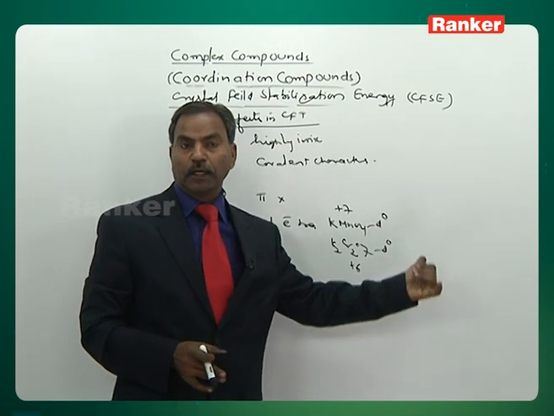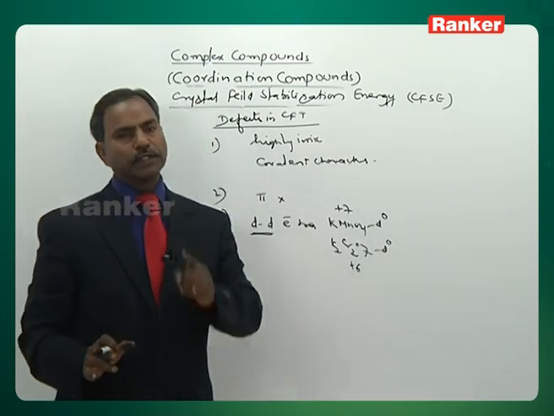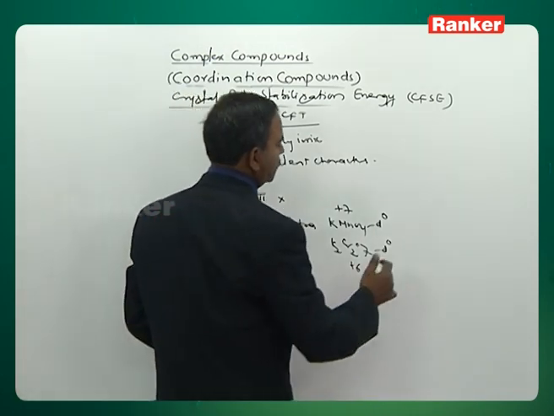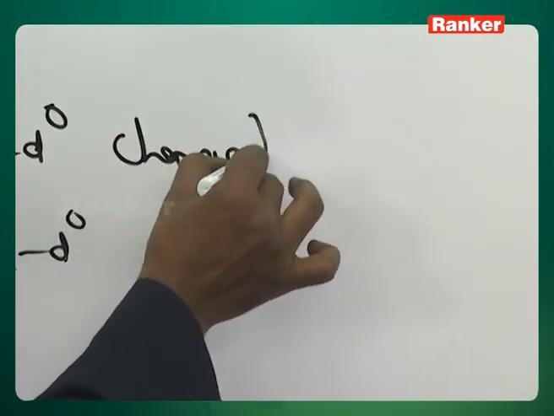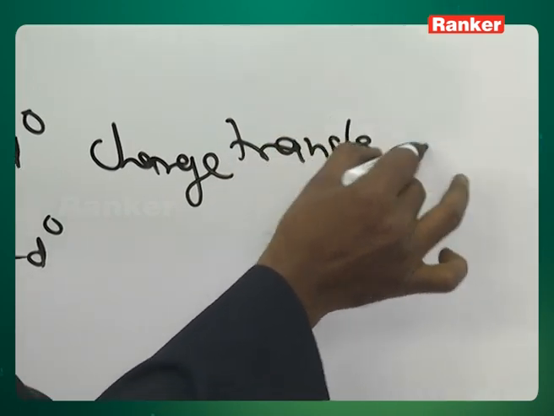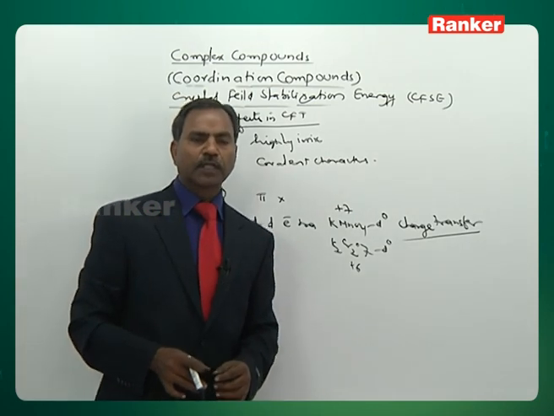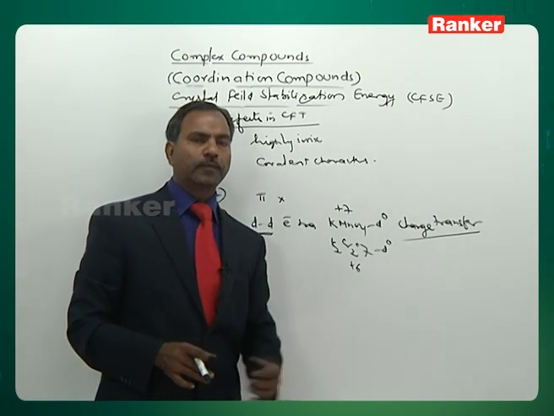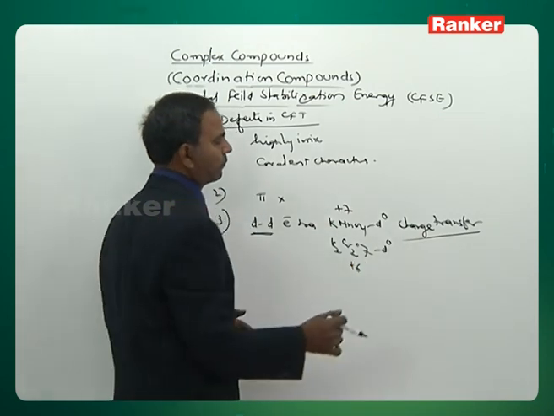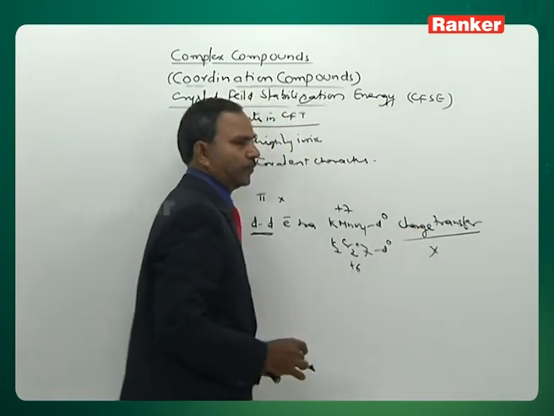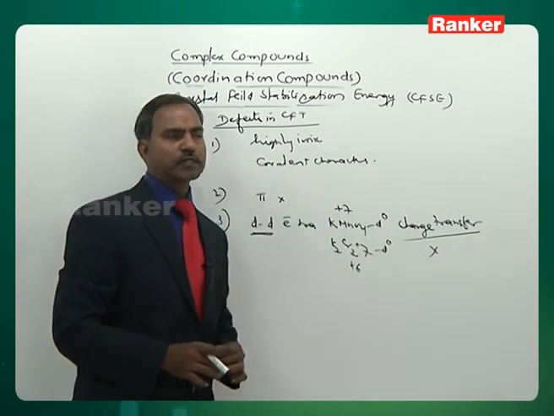With d0 electronic configuration they should not exhibit color, but they do. This is due to a very important phenomenon known as the charge transfer phenomenon, which is very important to remember. KMnO4 and K2Cr2O7, even though d0, exhibit color due to charge transfer. But crystal field theory fails to explain the color properties according to charge transfer.